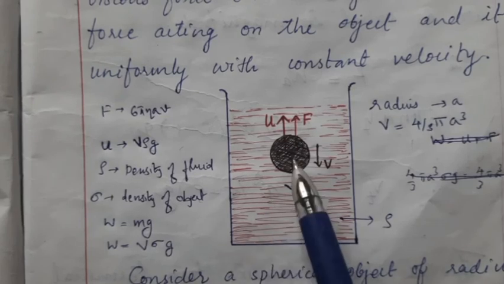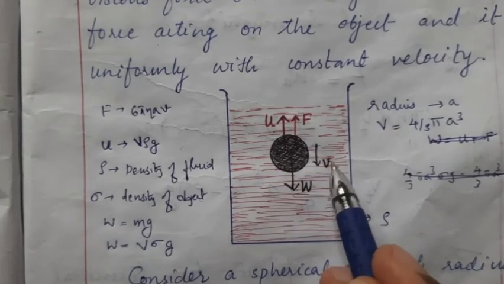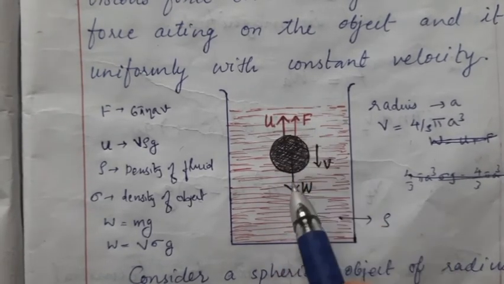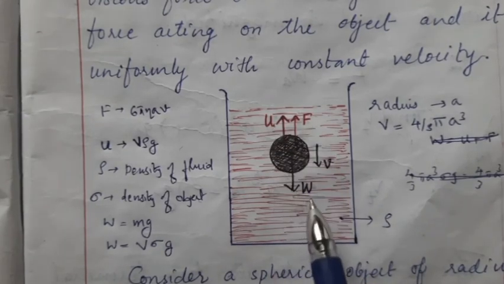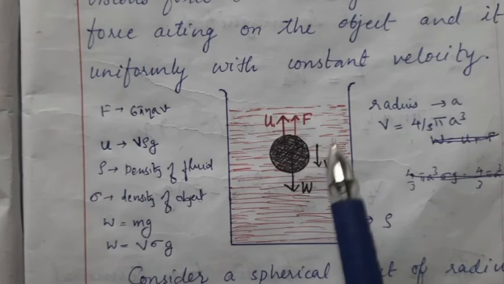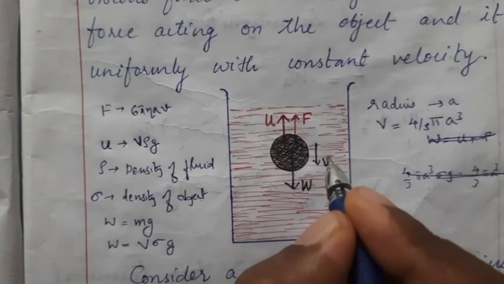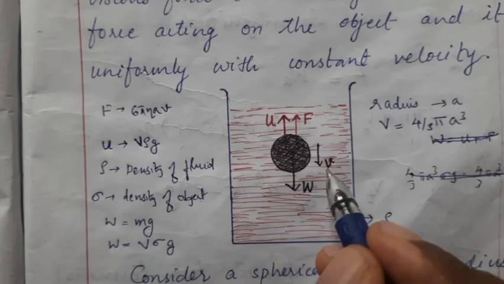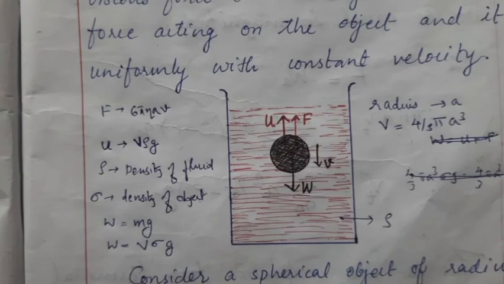So let us check the direction. Weight is acting downward, body moves downward, that's why velocity direction is downward. Upthrust is acting upward. Friction tries to oppose the movement of the ball, that is also acting upward. So two upward forces and one downward force. At a particular situation, when all the three are balanced, the net force acting on it will be balanced. So the body comes down with a constant velocity V. That is, the two upward forces and the downward force are equal.